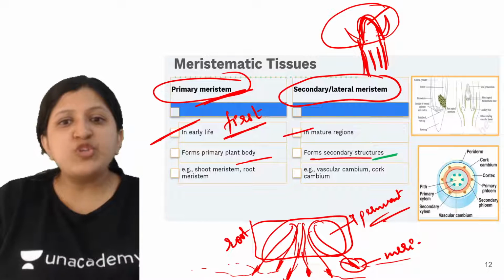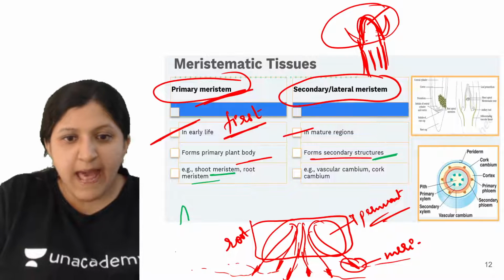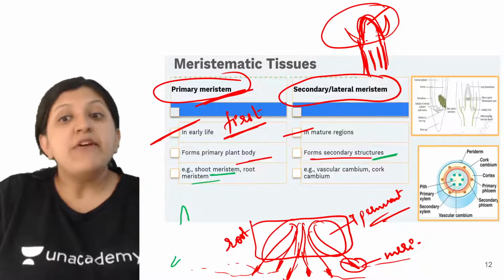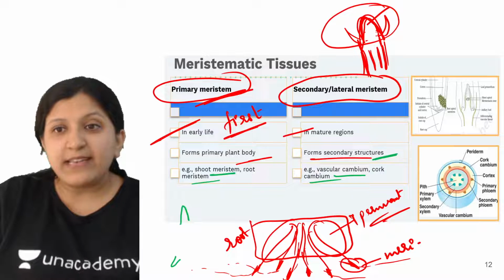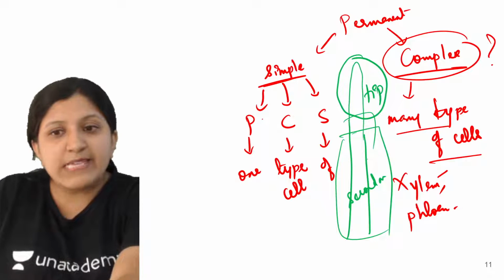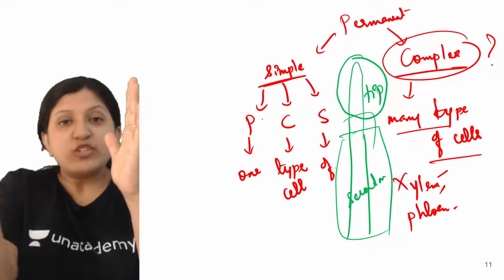For example, shoot meristem, root meristem, that is the shoot tip and the root tip. So shoot tip and root tip we can consider. Then vascular cambium and cork cambium. So what exactly is this one? Here you could see that this one is now in the center, we can say cork. Why? Let's say there is a tree.